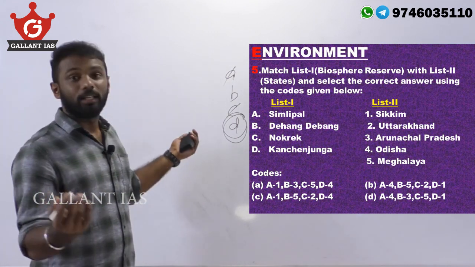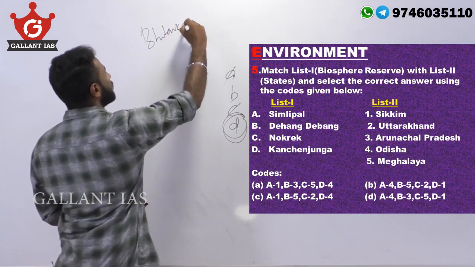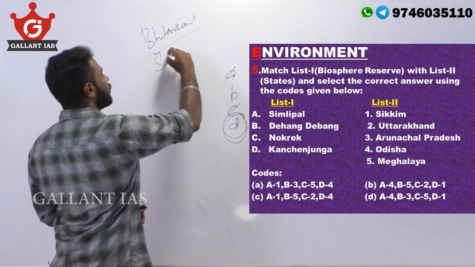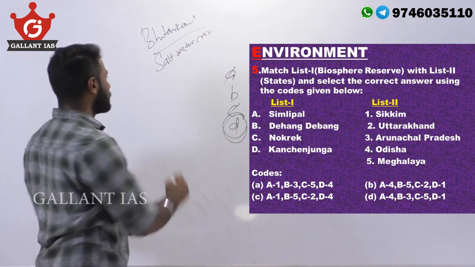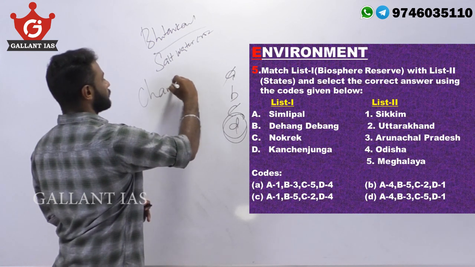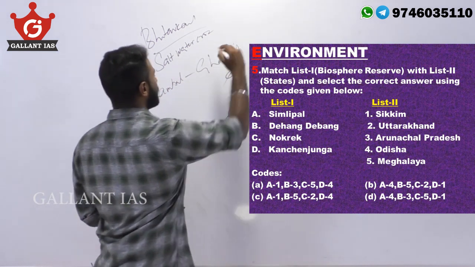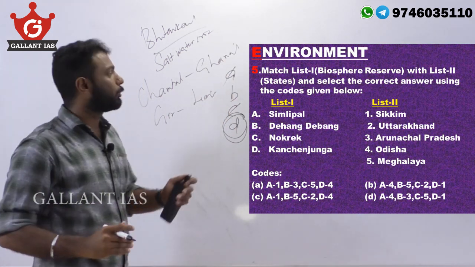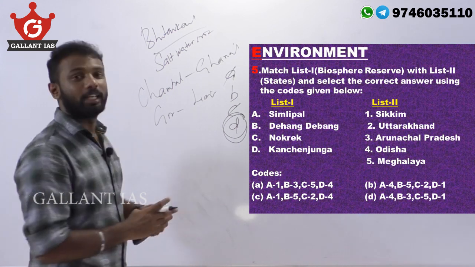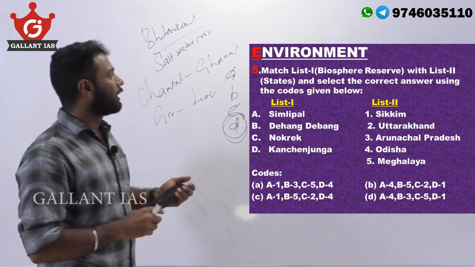For example, Bhitarkanika National Park is associated with the saltwater crocodile, the Chambal River with the gharial, and Gir National Park with the lion. Likewise, UPSC can frame match-the-pair questions. It will help us gain 2 marks when we attempt these types of questions.